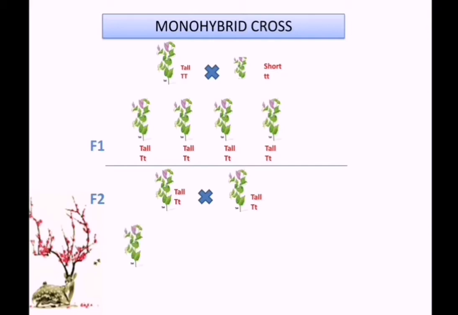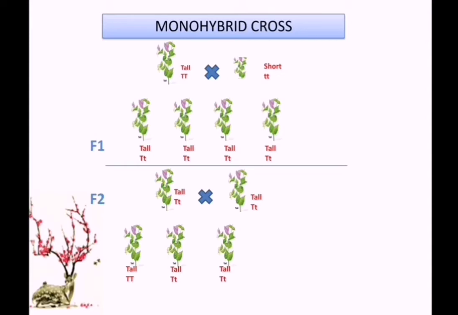Again, he got the first plant as tall, showing a genetic constitution capital T, capital T. So this is similar, capital T and capital T, so we can call it homozygous. The second one is also tall, but it shows capital T, small t. So the two are different, so it is heterozygous.